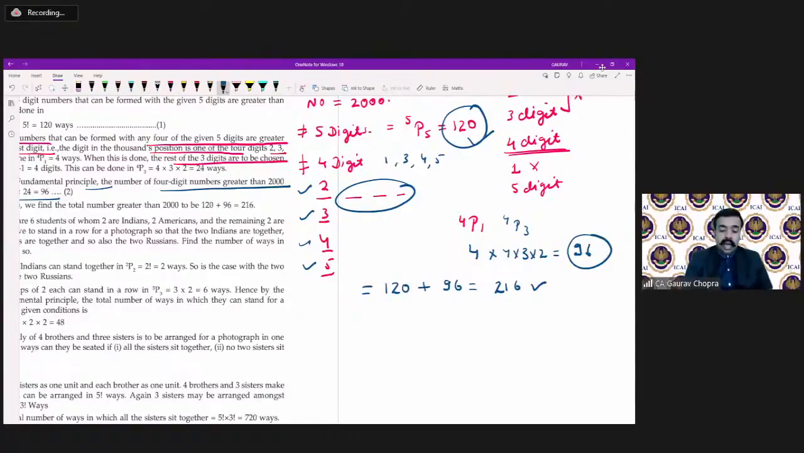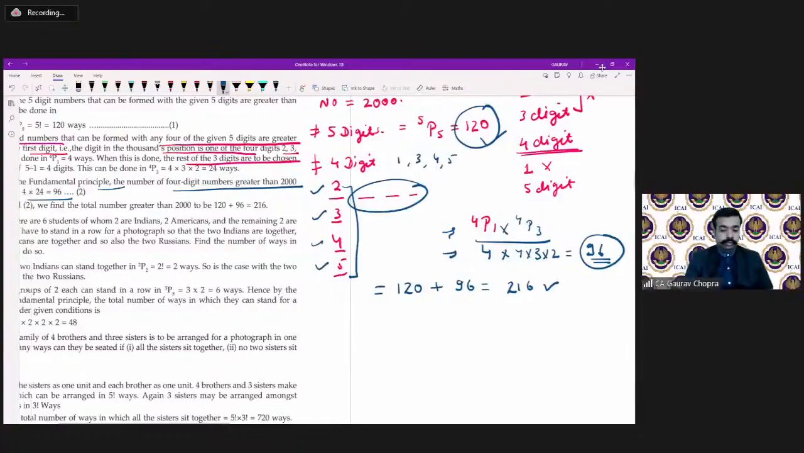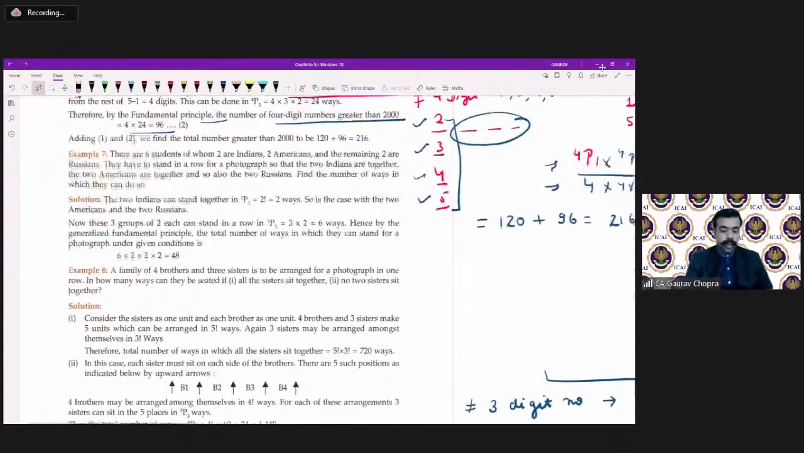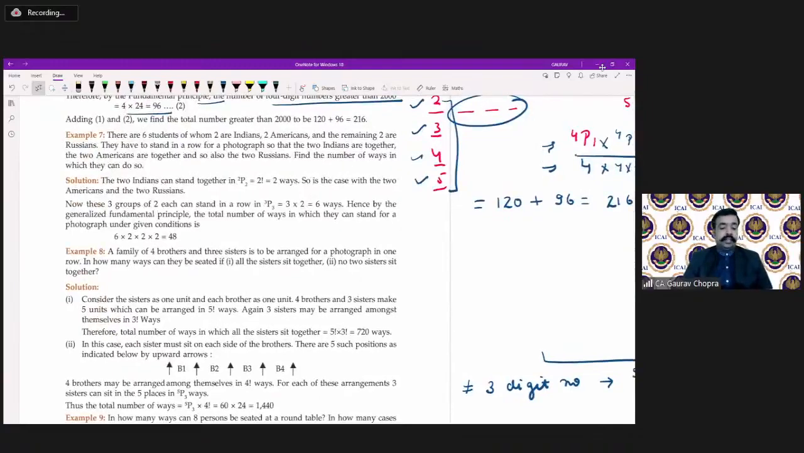And out of these 4 we have to select one thing, so it can be arranged in 4P1 ways. So 4P1 multiplied by 4P3, that is 4 multiplied by 4 multiplied by 3 multiplied by 2. So these are the 96 numbers. 96 4-digit numbers and 120 5-digit numbers, and on adding, we get 216 as the total. Okay, great.